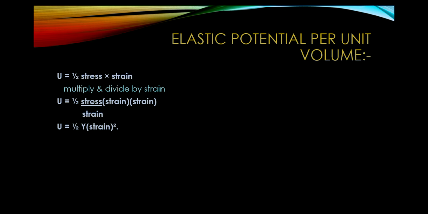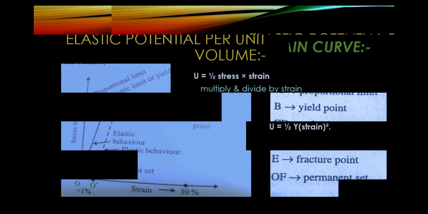Elastic potential energy per unit volume, U, equals half stress into strain. For further calculations, we multiply and divide the first equation by the strain, that is U equals half stress by strain into strain into strain, which gives half Y strain square. Y, stress by strain, is known as Young's modulus.